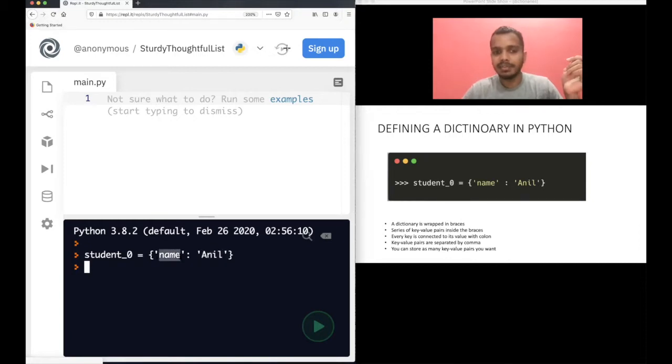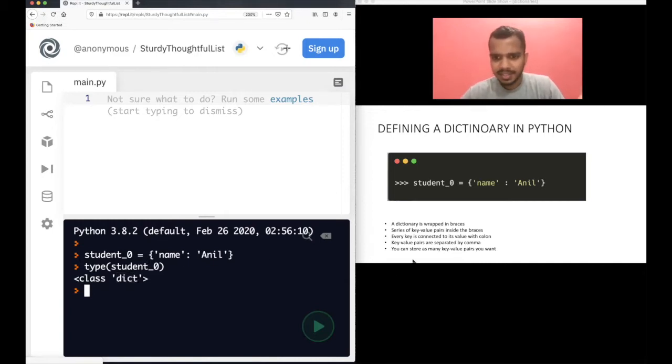Now what is the data type of the key here? This is a string because I have quotes here, right? What is the data type of the value here? It's again a string. Now do one thing, type student0. This will tell you the data type of student0. You will see it's a dict, short form of dictionary. So that's how you define a dictionary.